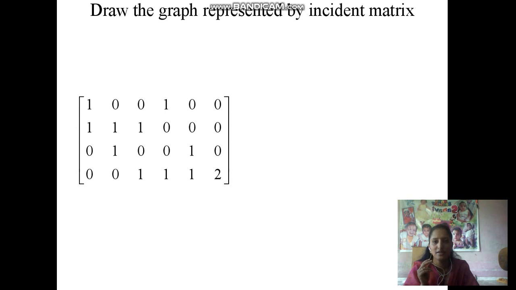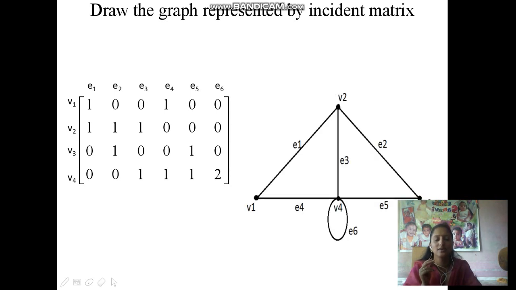Remember, in the incidence matrix, horizontally we write the edges and vertically we write the vertices. So there are 4 vertices and 6 edges in this graph: E1 to E6 are the edges and V1 to V4 are the vertices. So we draw the graph like this.